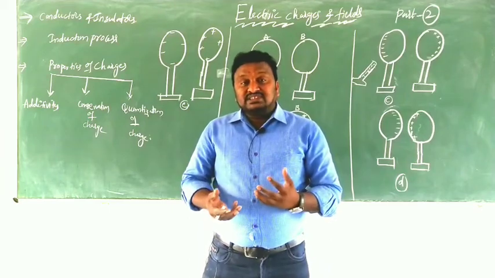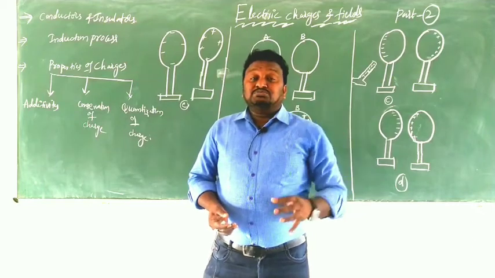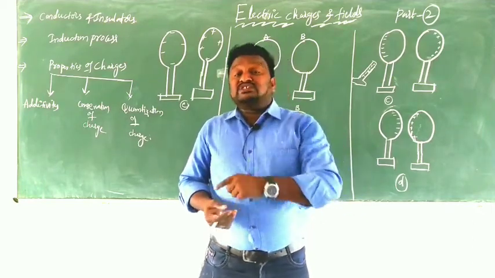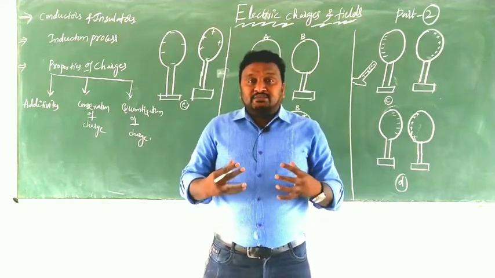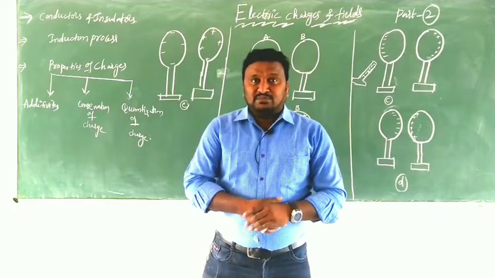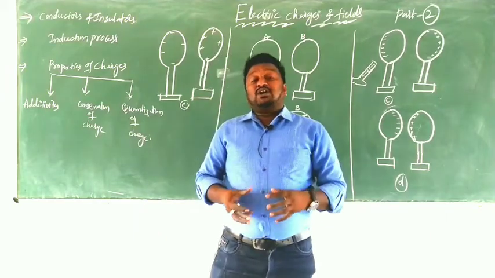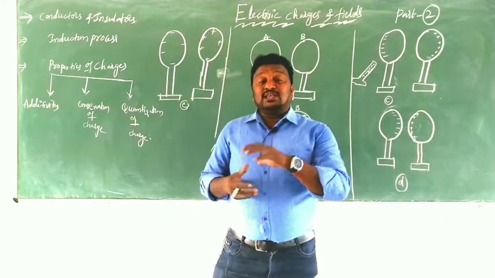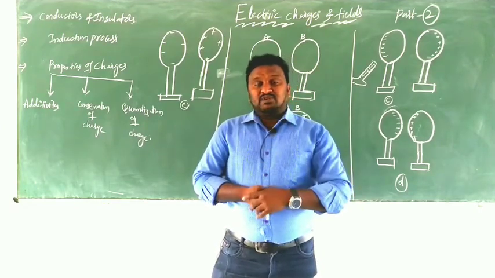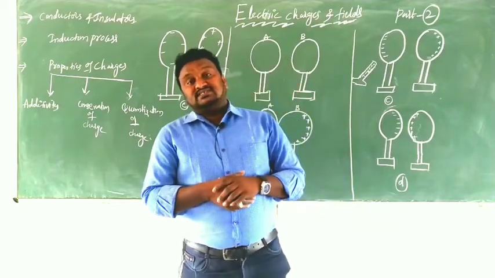Based on that, materials can be divided into two types: conductors and insulators. Conductors are metals that have a number of valence electrons. The valence electrons are loosely bonded to the nucleus; there is less attractive force between the valence electrons and the nucleus.